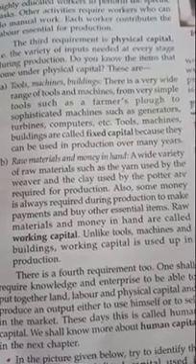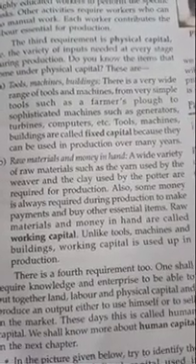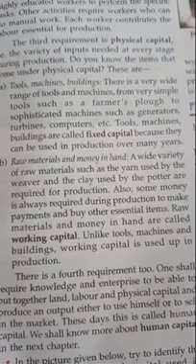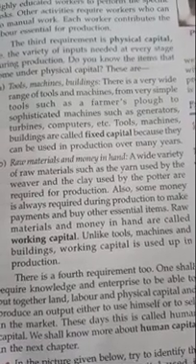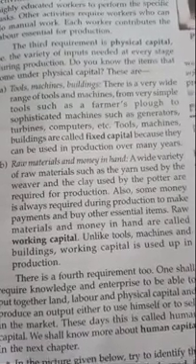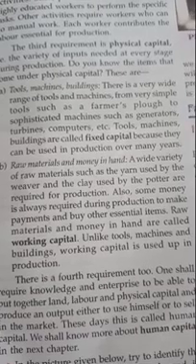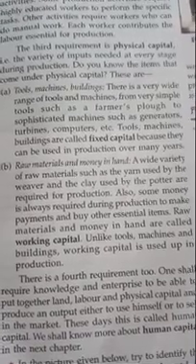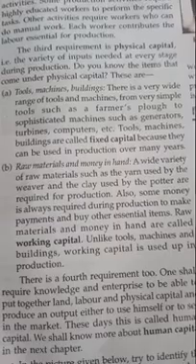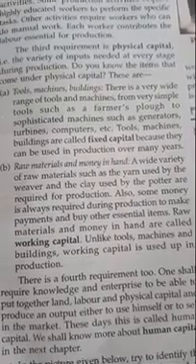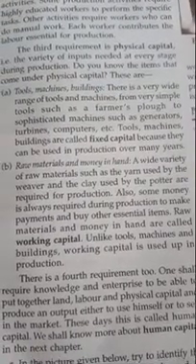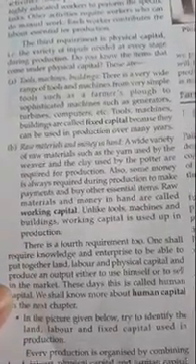So fixed capital is the capital which can be used over many times or over many years. Okay, such as the tools which we use to produce farming output, machines such as threshing machine, tractors, and building. So these are known as fixed capital in the production.